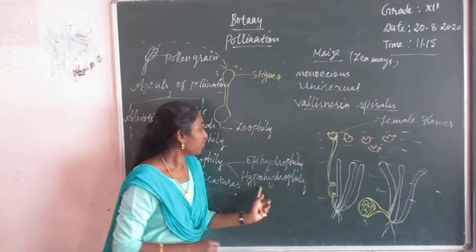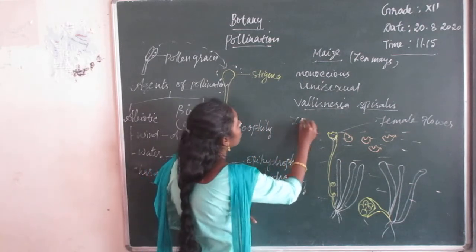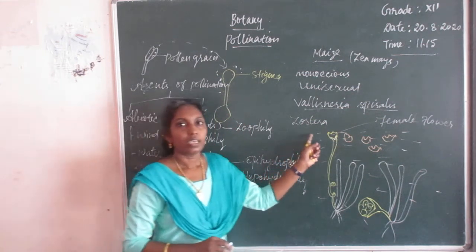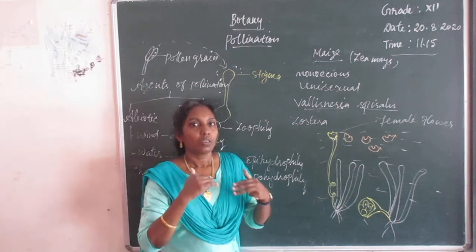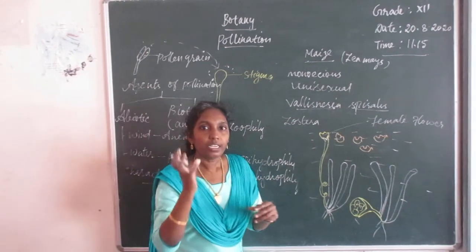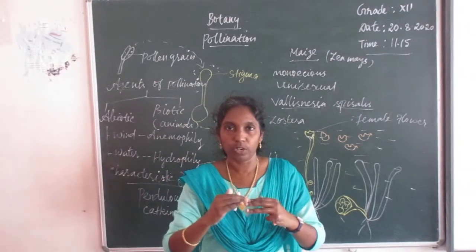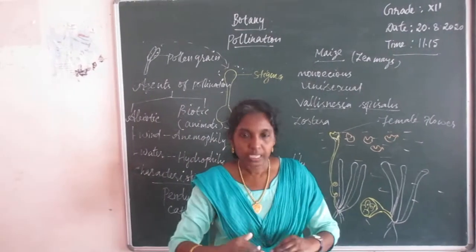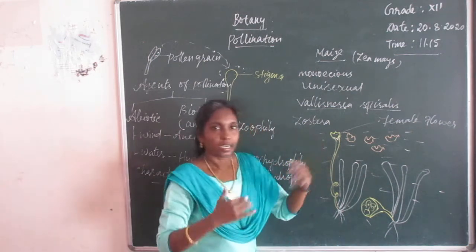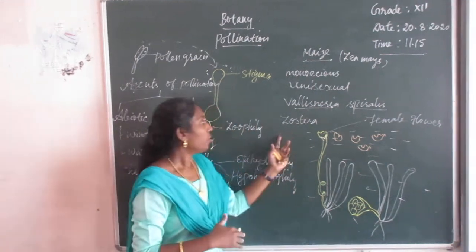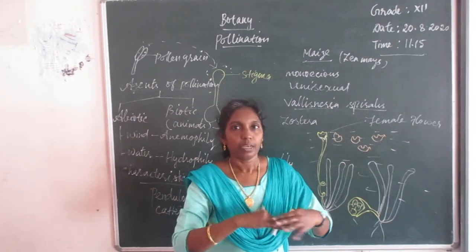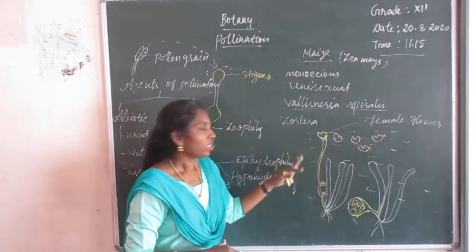But another type is observed in Zostera. Zostera is a marine grass. This plant shows needle shaped, very long pollen grains. They are present at any depth of the water, because when the water current moves, the specific gravity of the pollen grain is also the same as the water.